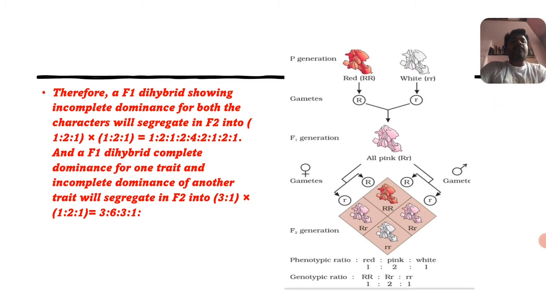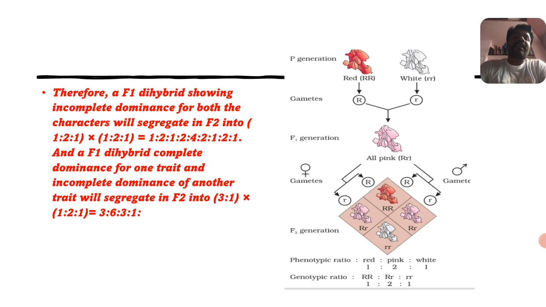Therefore, an F1 dihybrid showing incomplete dominance for both the characters will segregate in F2 into 1:2:1 crossed with 1:2:1. Using the Punnett chart, it shows ratios like 1:2:1, 2:4:2, 1:2:1. This refers to what?